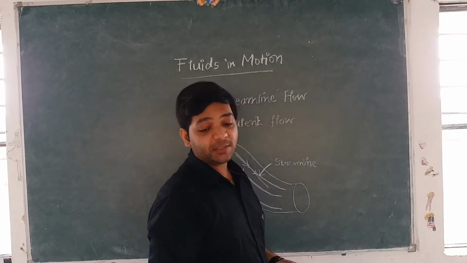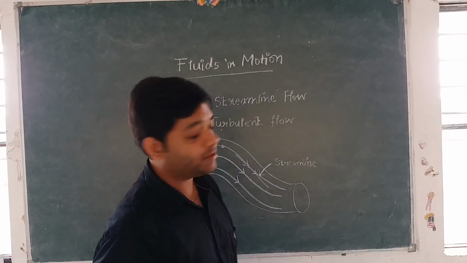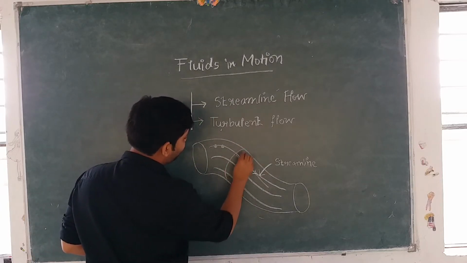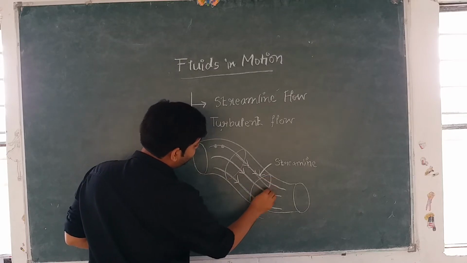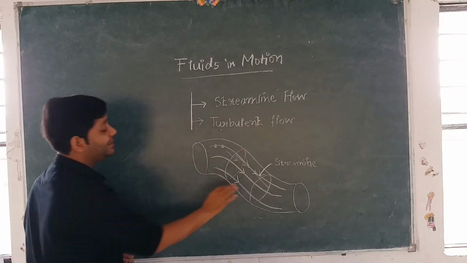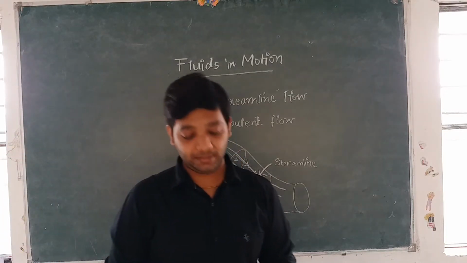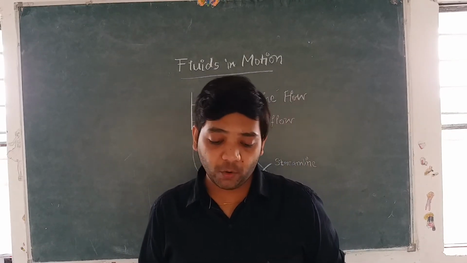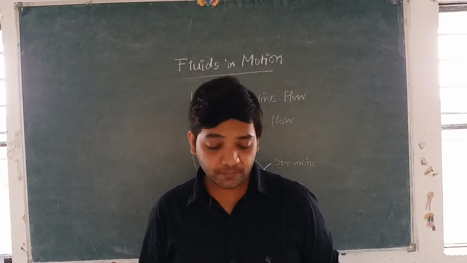And write down the next point. The next point says pressure over any cross section is constant. So if you consider any cross sectional area of this pipe like this, anywhere if you consider any cross section, then the pressure on this area by this liquid will be constant everywhere. So this is another important point that you should know. Pressure over any cross section is constant, right?